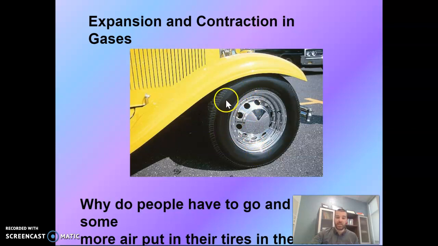Well, the air temperature changed from when you put it in July to when you checked it in January, and so that gas has shrunk. And so now there's more room for more air in these tires in the winter. So people have to do that sometimes. They'll go out and they'll start to see their tires deflated. You got to head to the gas station, or if you have a compressor, they just pump it up at home because that gas has contracted as the temperature outside has cooled. Particles are moving around in July, and then as they get to December and January, they start slowing down and contracting, and then there's more room for more air to be put in.